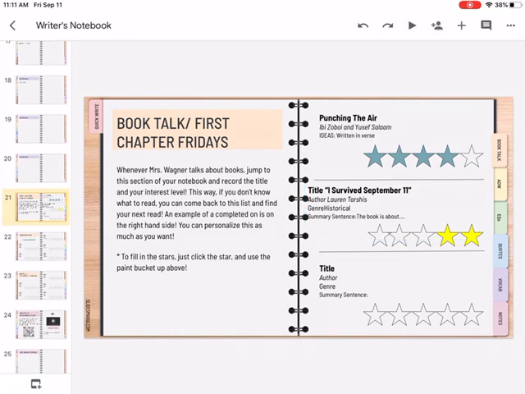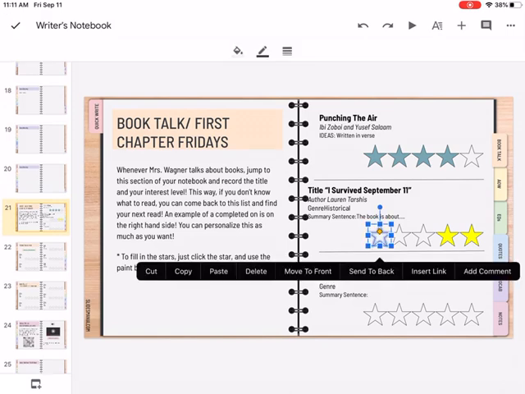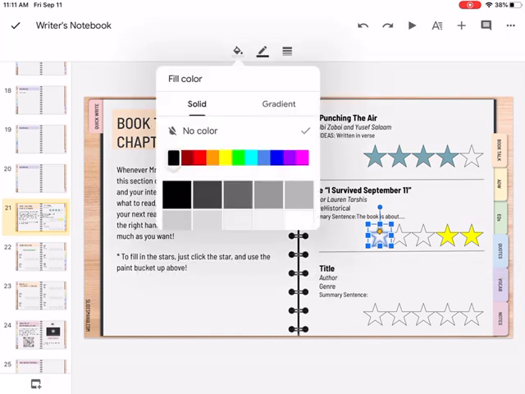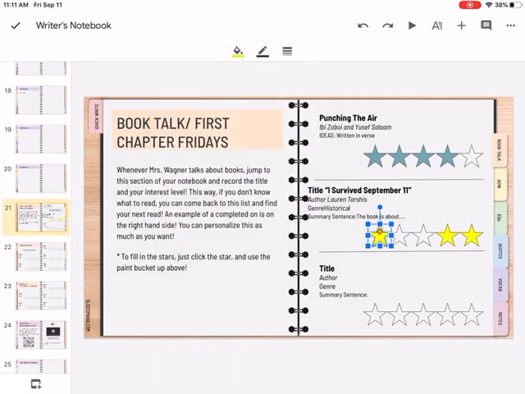To give it the star ratings, you select the star. Then you're going to go up to the paint can at the top in the middle and click on it. And then you can select the color. And then it fills in the stars so you can give it the star rating.